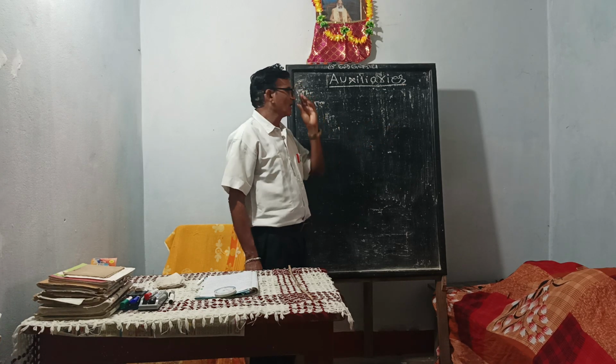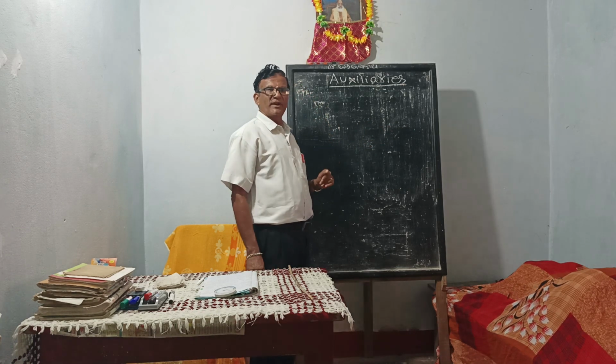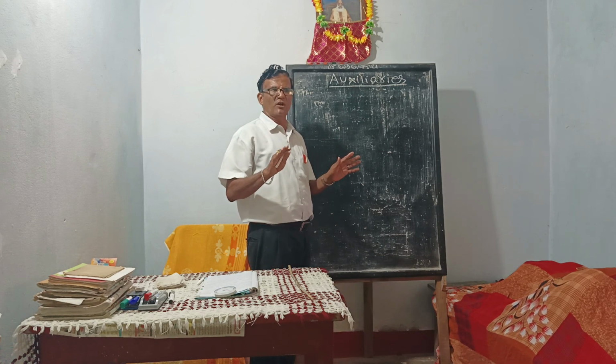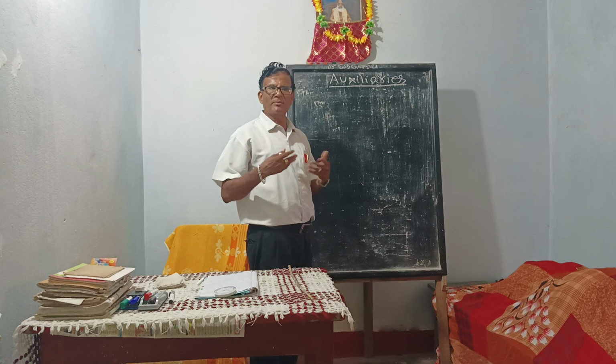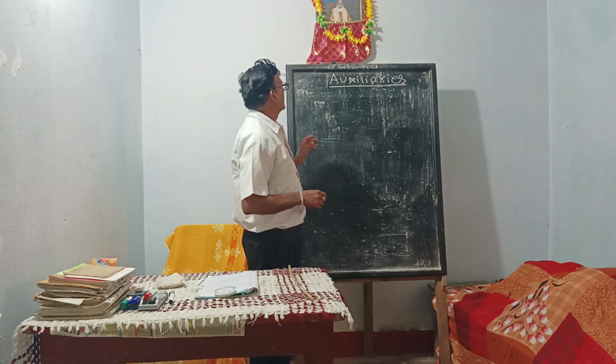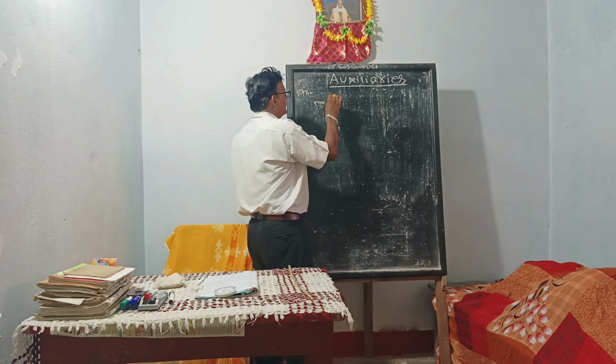These categories will be discussed one after another through my successive videos. Today, let us discuss the auxiliary verb.